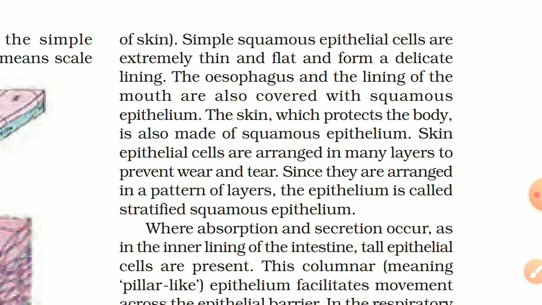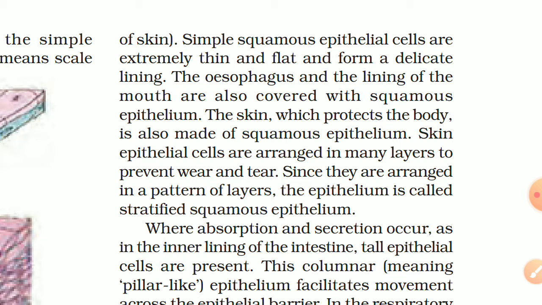The esophagus and the lining of the mouth are also covered with squamous epithelium. Okay, food pipe. Another name of the esophagus is food pipe. When we take food in through our mouth and it transfers to our stomach, that passage is called the esophagus. It is made up of this squamous epithelium. And another is the lining of the mouth. The mouth is also made up of this squamous epithelial tissue.